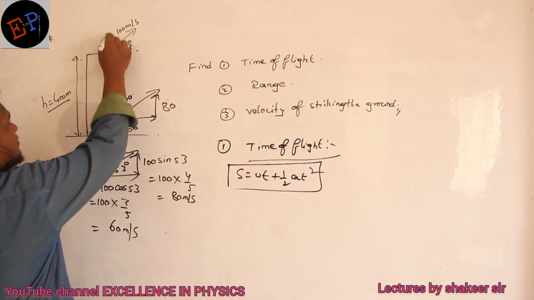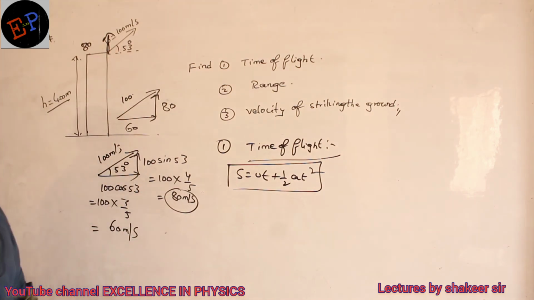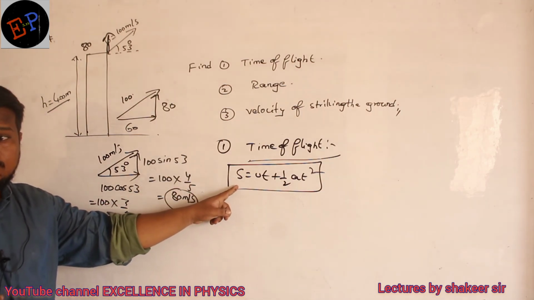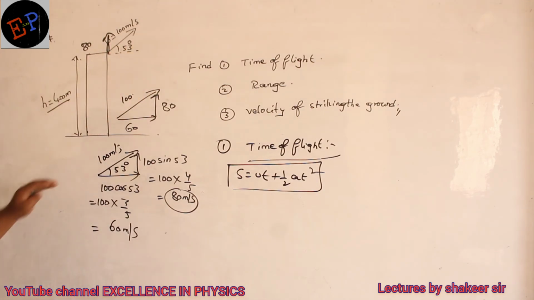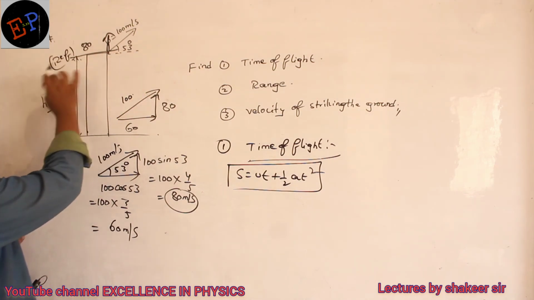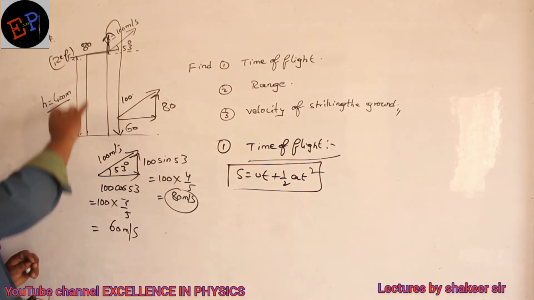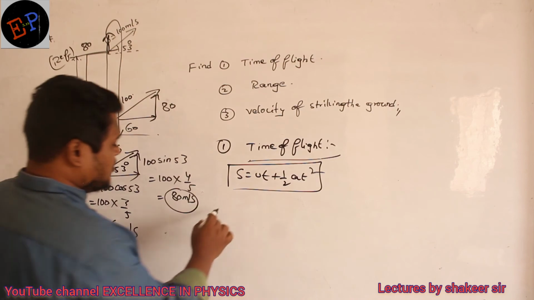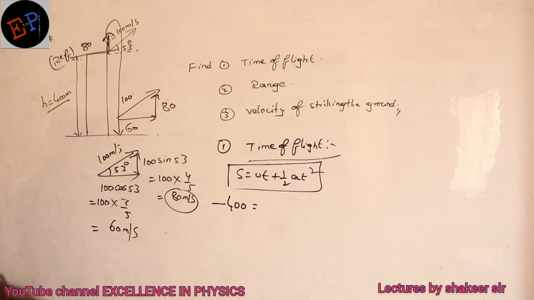And what is the vertical height? Vertical velocity is how much? 80. 80 meters per second only, no, in the y direction. So what is the s value? Minus 400. See, ma, this is the point of reference, no? From the reference, the body is finally coming downwards, no, ma? So negative height. What is the negative height? 400. So it is minus 400. Initial velocity along the y-axis, 100.